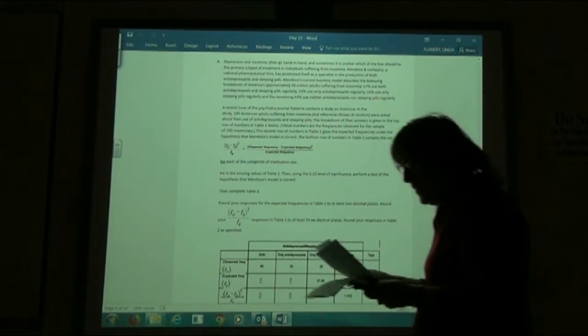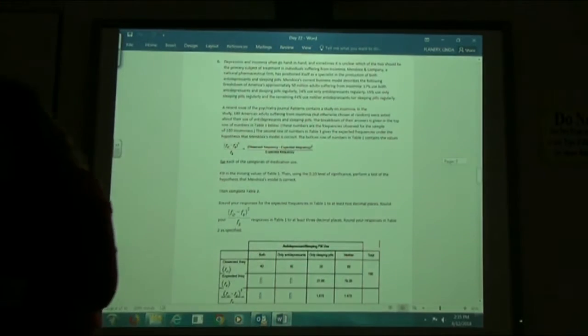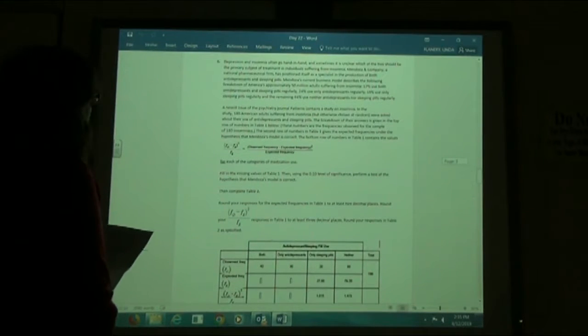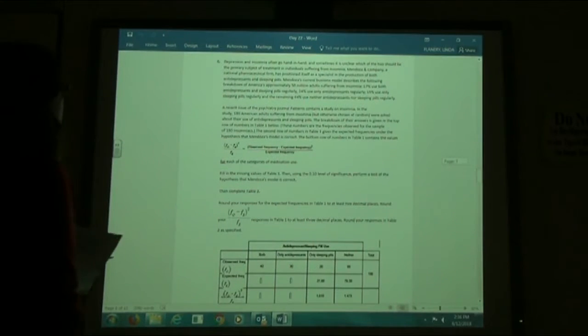Number 6. Same kind of thing here. Depression and insomnia often go hand in hand, and sometimes it is unclear which of the two should be the primary subject of treatment in an individual suffering from insomnia. Mendoza and Company, a national pharmaceutical firm, has positioned itself as a specialist in the production of both antidepressants and sleeping pills.